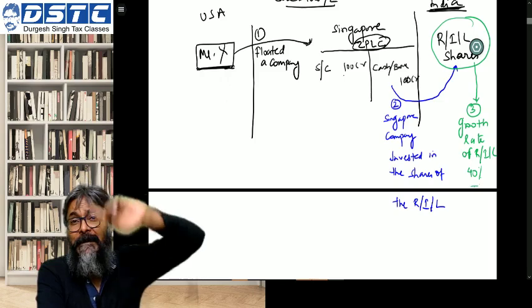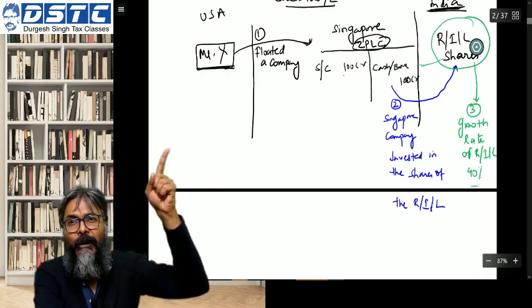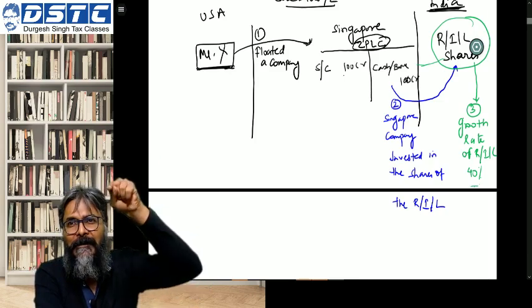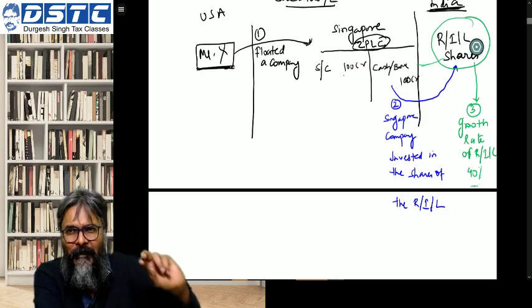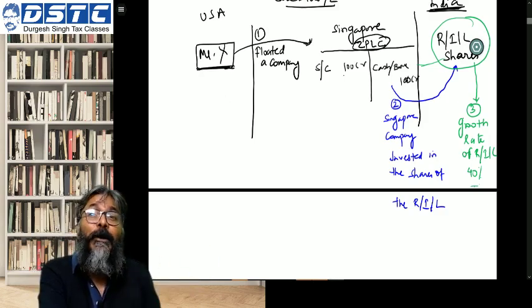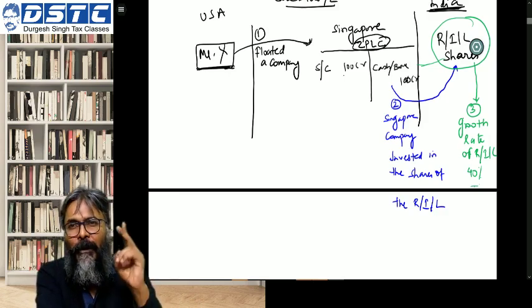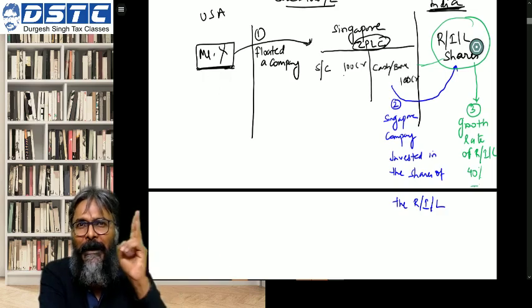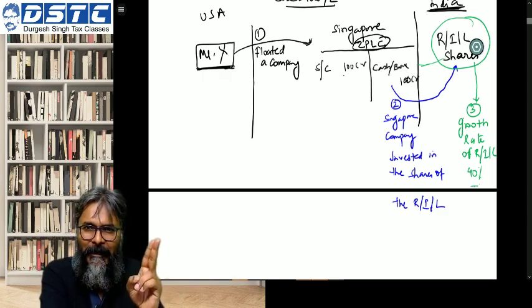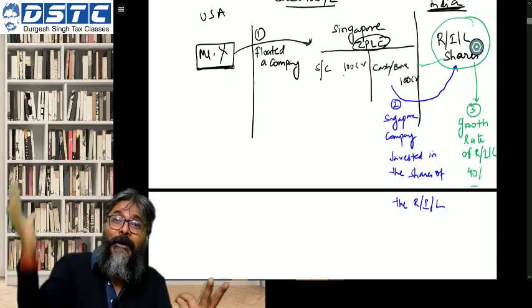If the share price goes up, what happens? Who is holding the investment of RIL? Singapore company. So the fair market value of the investment of the Singapore company will also go up. Do you all agree to this? Yes, because whatever be my cost, my fair market value will go up.